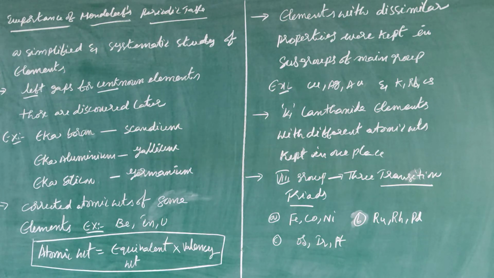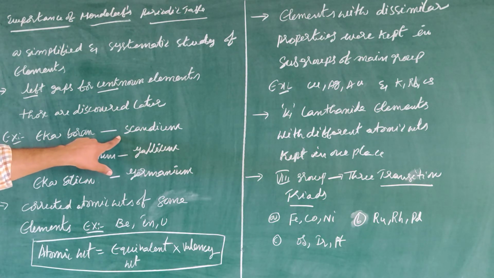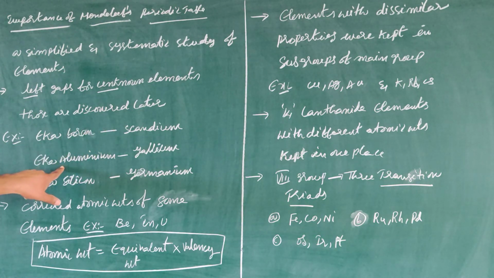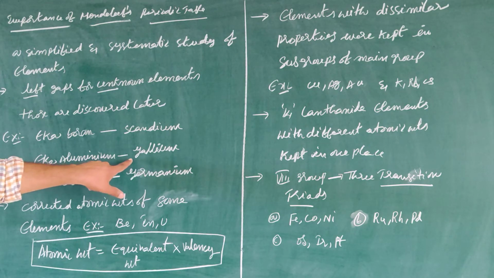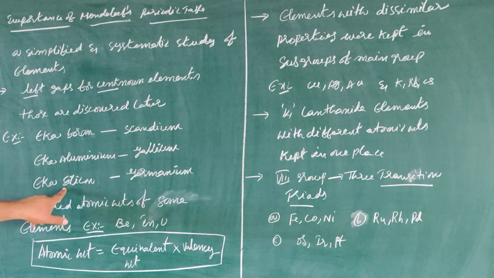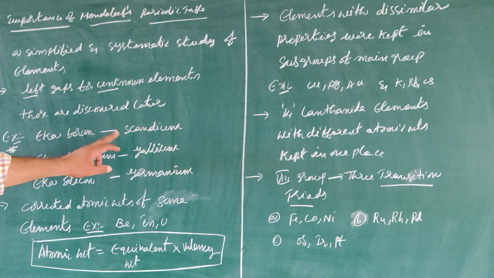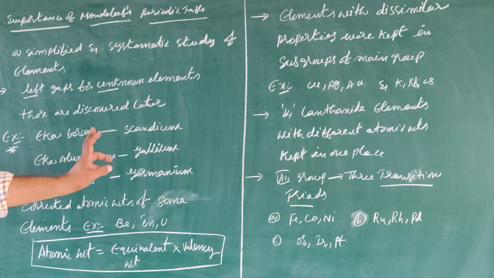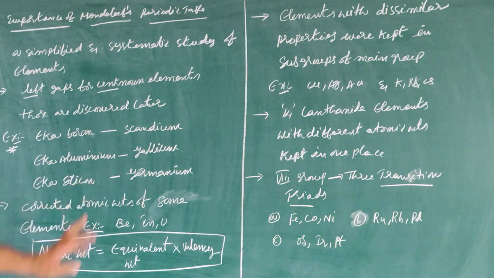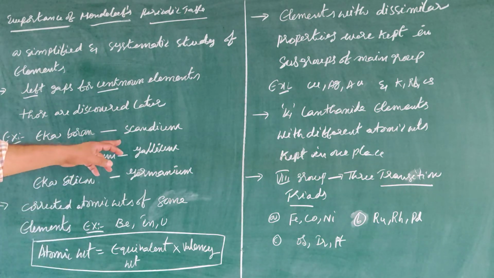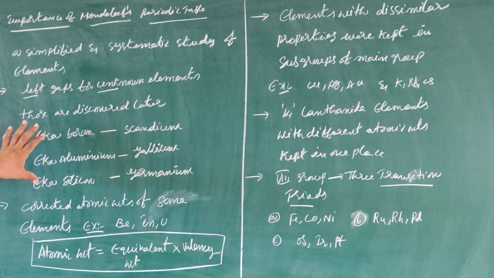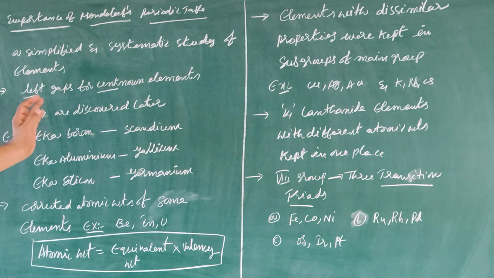For example, Eka boron was later discovered as scandium. Eka aluminum was later discovered as gallium. Eka silicon was later discovered as germanium. These are useful for objective questions. Take care once again: Eka boron, scandium. Eka aluminum, gallium. Eka silicon, germanium. Before their discovery, he roughly coined the names, like Eka boron, which was later called scandium.